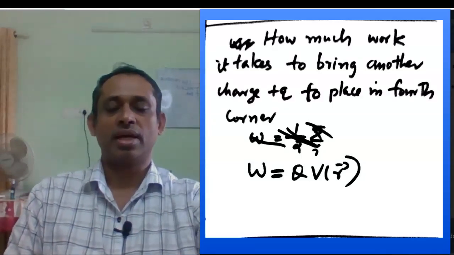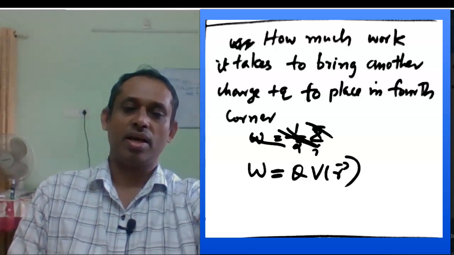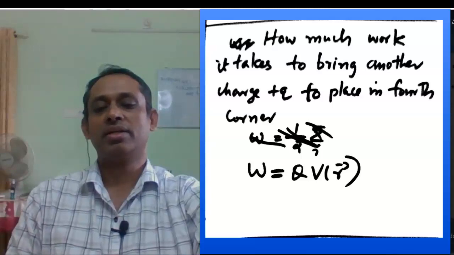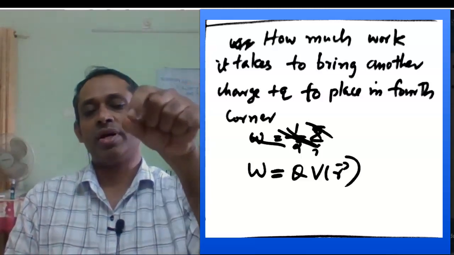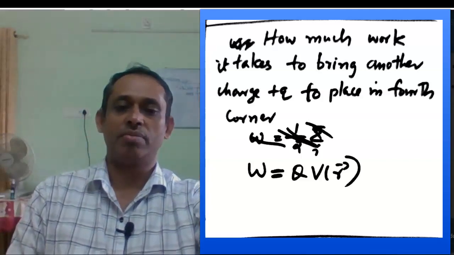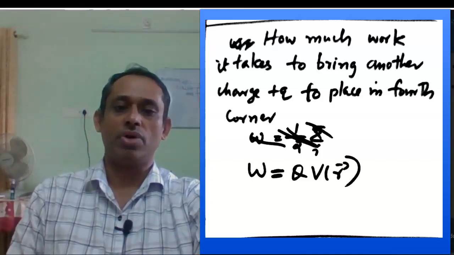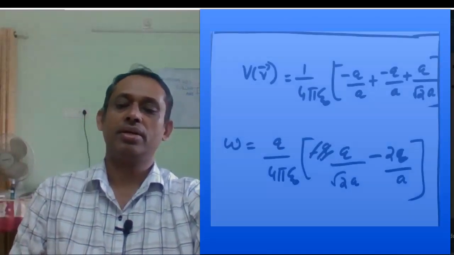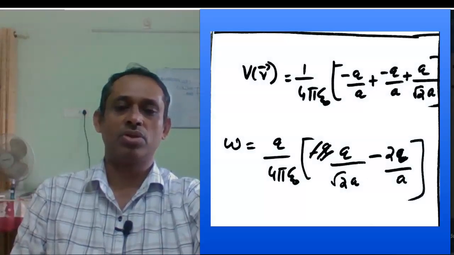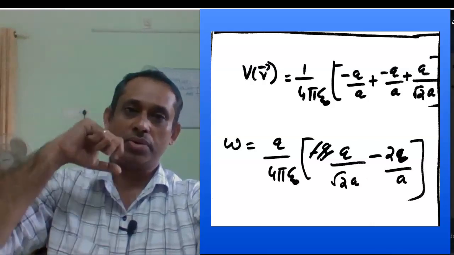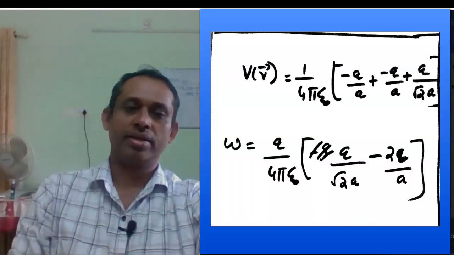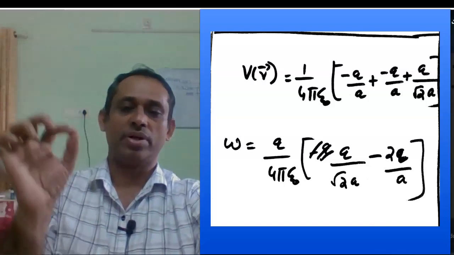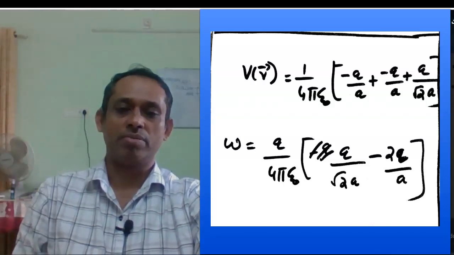So this is a kind of point charge distribution, and the work done to bring a test charge from infinity to a point of potential V of r is given by W equal to Q V of r, where V of r is the potential at that point. The potential at that point is given by 1 by 4 pi epsilon 0 times minus q by a, minus q by a, plus q by root 2 a. The diagonal is root 2 a, the sides are a. So the work done is given by q by 4 pi epsilon 0 times this.